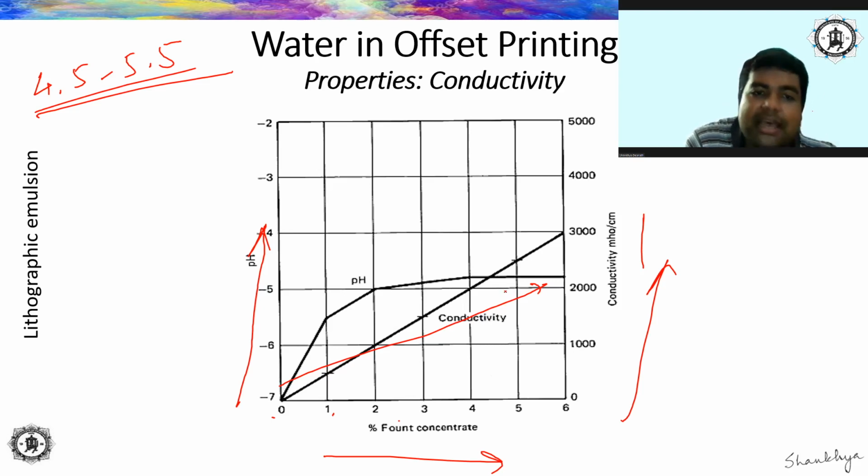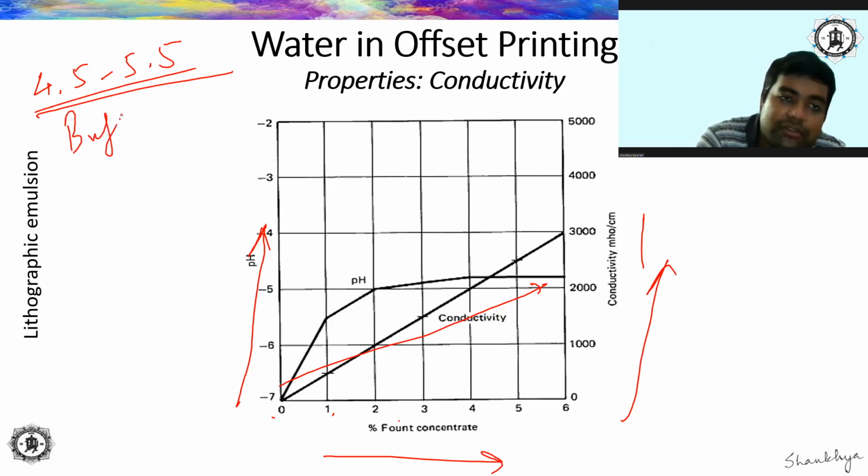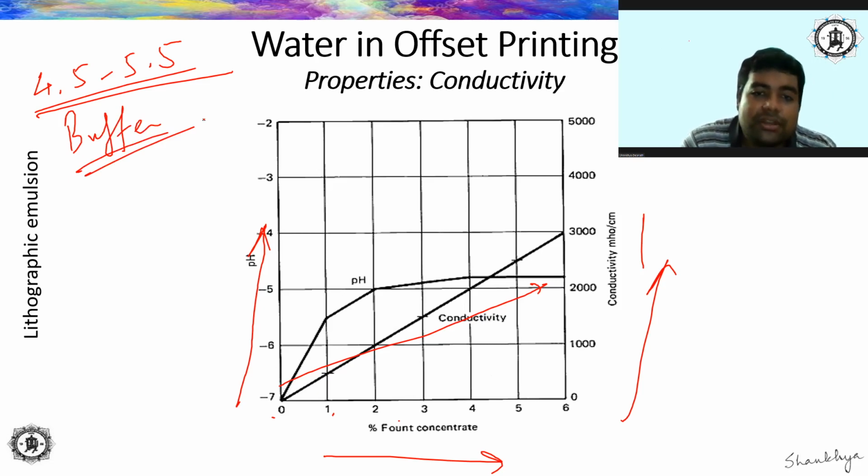Now, why do you think this happens? This happens precisely because the fountain solution contains that buffer material which keeps the pH of the fountain solution in the range of the recommended value. Okay. But you see, conductivity goes on increasing. Why? You may ask, okay, pH we understood, it becomes stable because of the presence of the buffer solution. But why does the conductivity keep on increasing? The conductivity is basically the ability of the water to conduct electricity, right?